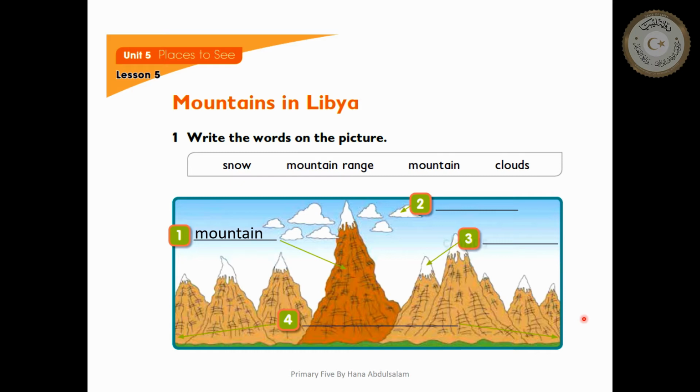Number 2, clouds. Number 3, snow. Number 4, mountain range. Okay, I have a question now.